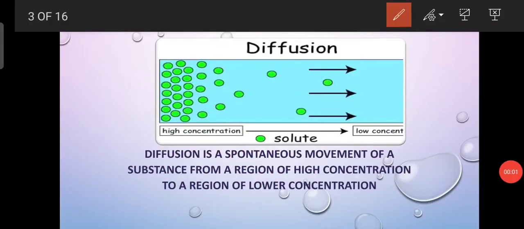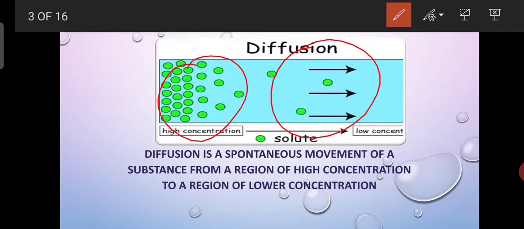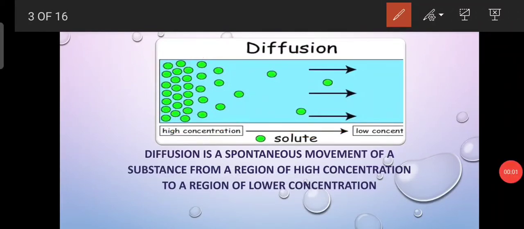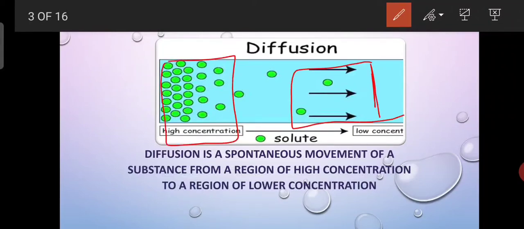So what is diffusion? It is basically a spontaneous movement of a substance from a region of high concentration to a region of low concentration. Anything moving from high concentration to low concentration, this is a simple concept. The thing will reach this portion, which has low concentration, from this one, which has high concentration. The movement takes place until an equilibrium is reached.